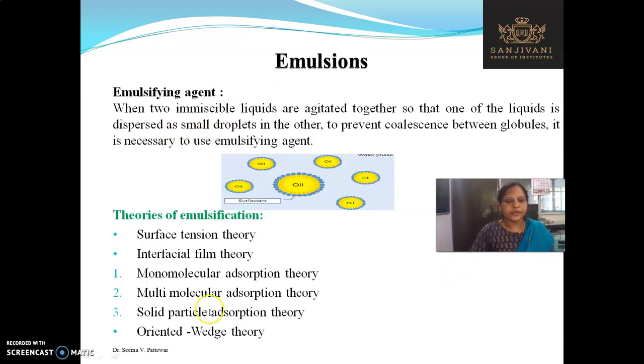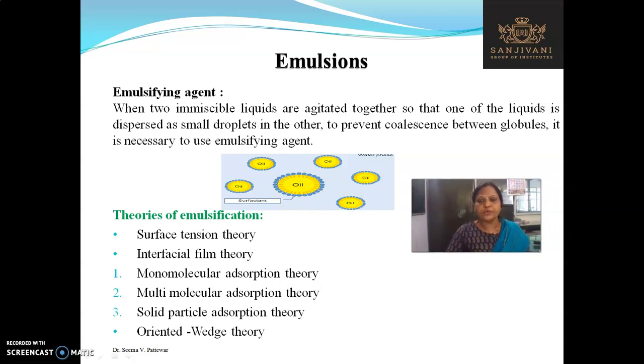Then how does the emulsifying agent act? This is not asked any time, just this is for your information. When two immiscible liquids are agitated together so that one of the liquids is dispersed as small globules into the other, to prevent the coalescence between the globules, it is necessary to use the emulsifying agent.